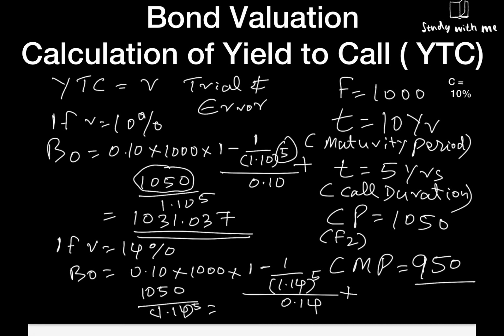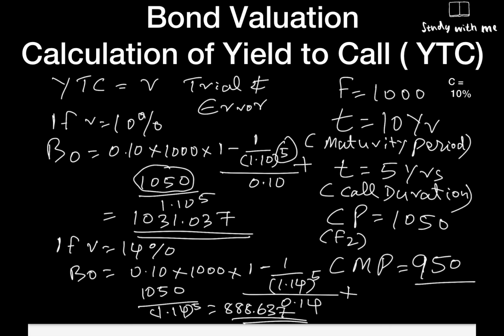When you solve this, your final answer will be 888.637. So we have two values at two different rates. At 10%, we have 1031.037.